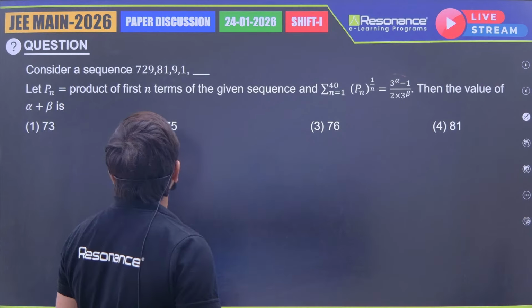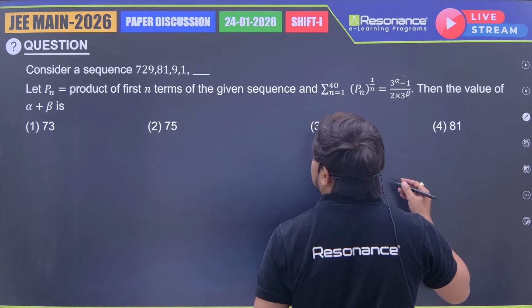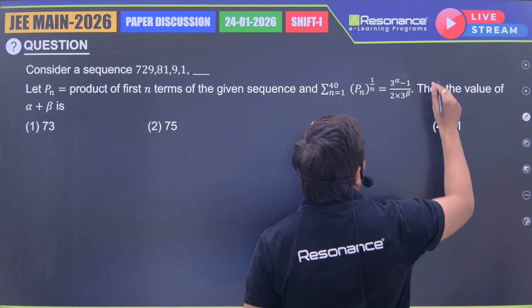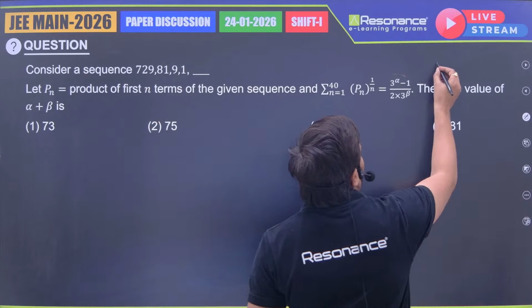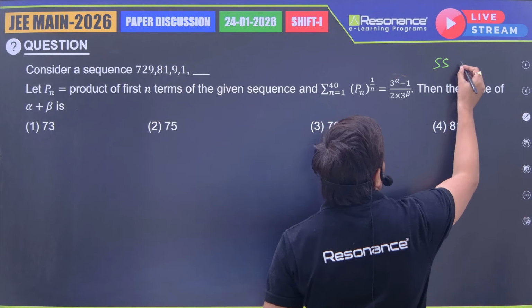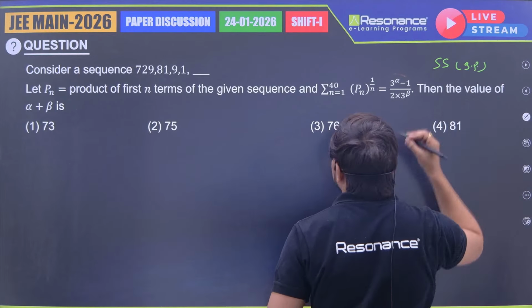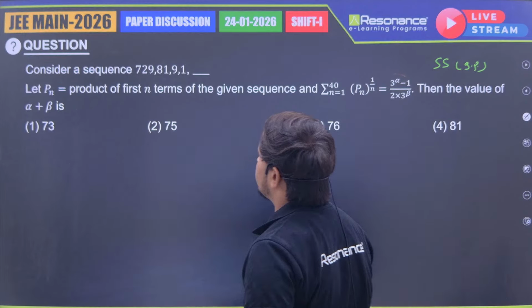Now coming to the next question, this is again from the chapter sequence and series, a GP question. So from sequence and series you got two questions this time. The chapter is again sequence and series, GP only. And what about this question? Is it easy or what?